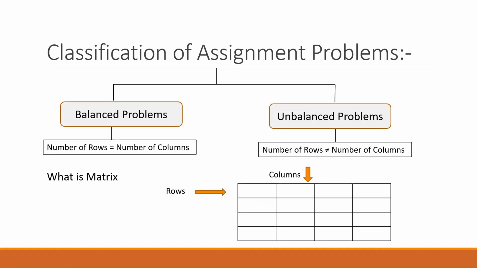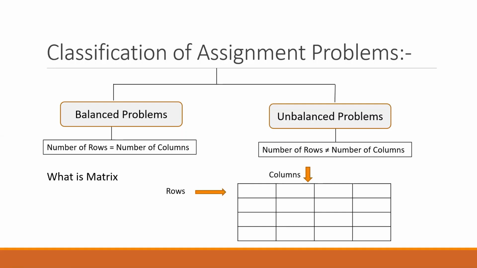Let's come to the classification of assignment problems. Assignment problems are broadly categorized into two: balanced problems and unbalanced problems. Balanced problems are those where the number of rows is equal to the number of columns, whereas unbalanced problems are those where the number of rows is not equal to the number of columns.